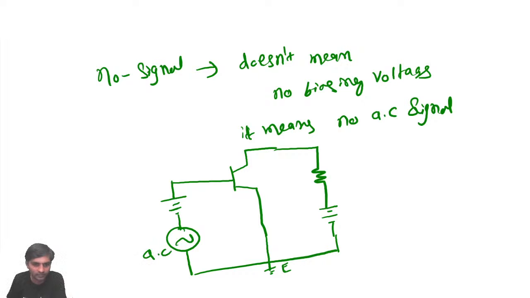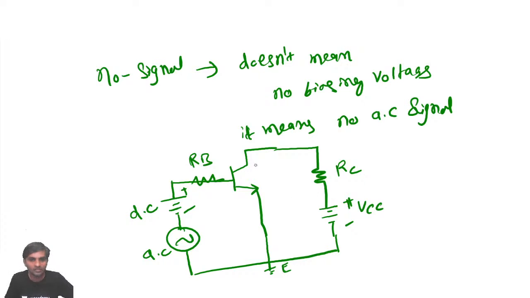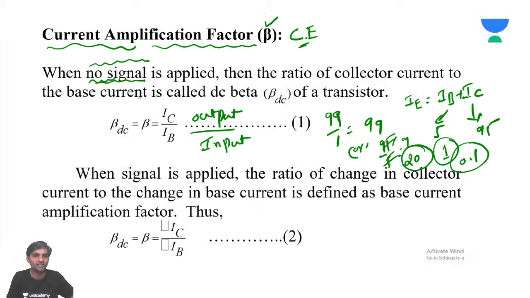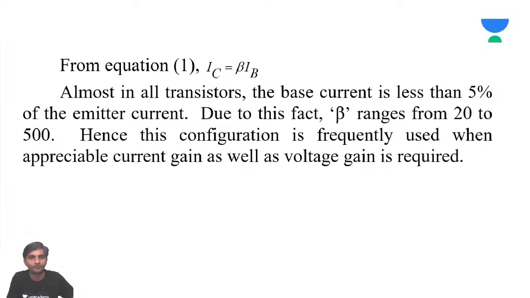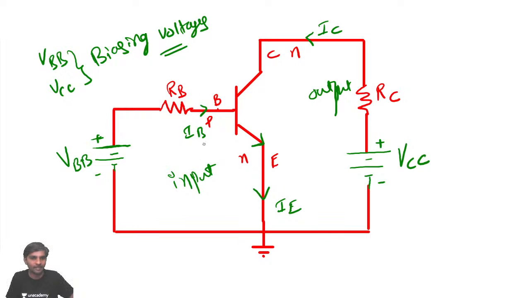This is the AC signal. This is the DC signal which you are applying. These are the biasing signals. This is the emitter, this is the collector current, and you will have a base resistor RB also. Don't worry. And I will use the word VCC. This is a transistor Q, the general representation, which is going to be an NPN transistor. No signal applied means there is no AC signal. Only the biasing voltages are there.